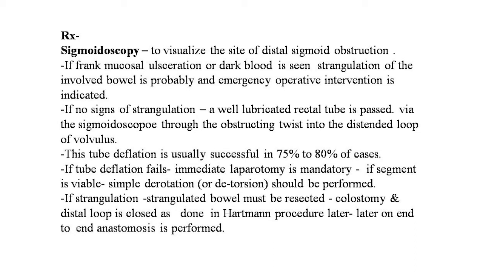If tube deflation fails, immediate laparotomy is mandatory. If the segment is viable, simple derotation and detorsion should be performed. If strangulation is present, then the strangulated bowel must be resected, a colostomy made and the distal loop closed, as done in Hartmann's procedure. Later on, end-to-end anastomosis is performed.